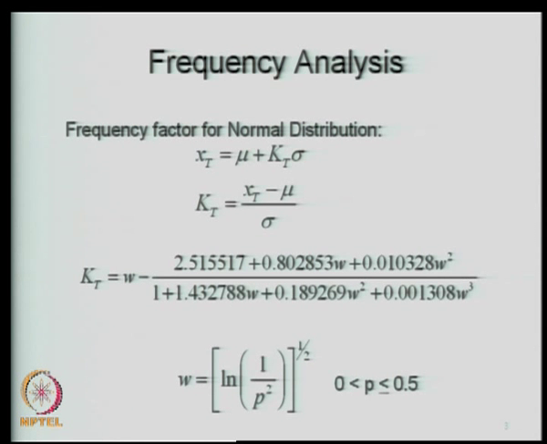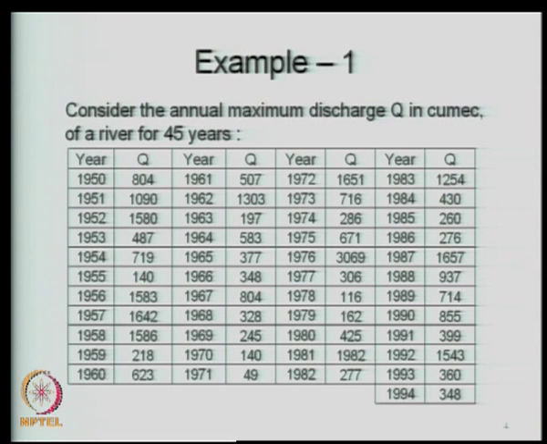So, let us look at a simple example. We will take the same data as we considered in the last lecture. This is the data that we were talking about. Now, this is the maximum discharge, which means what? Every year among all the values that you have observed, you pick up one value which is the maximum among all those values, and therefore, every year you have exactly one value. So, this is from 1950 to 1994, which is data for 45 years.